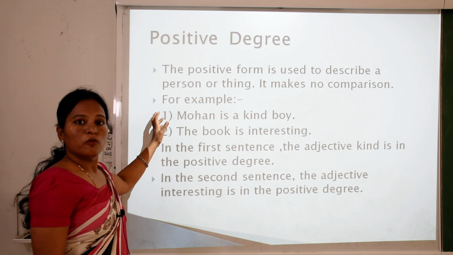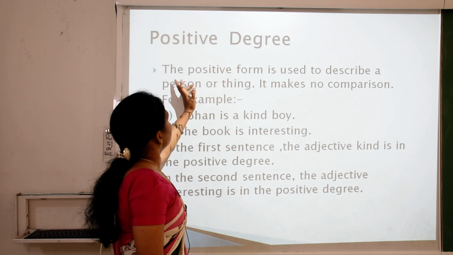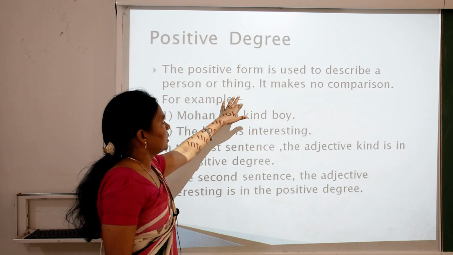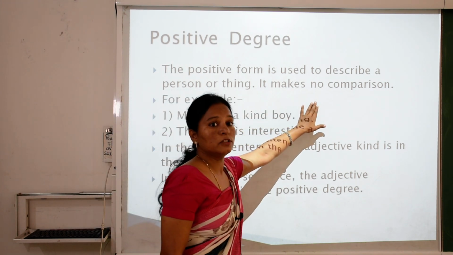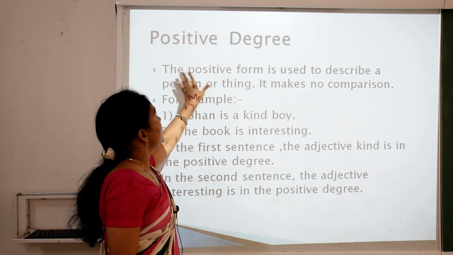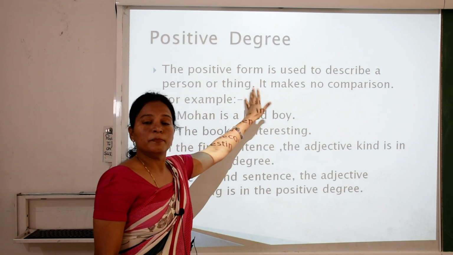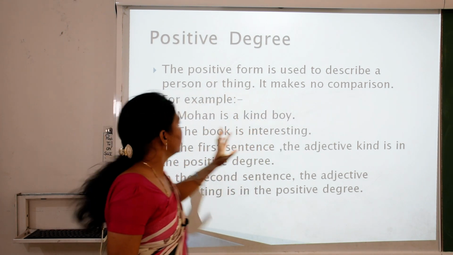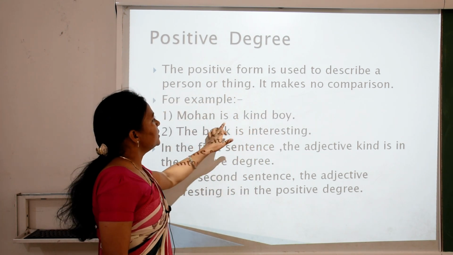Let's look into the first type of degrees, the positive degree. The positive form is used to describe a person or thing. It makes no comparison. So children, what is the positive degree? The positive form is used to describe a person, place, object. It makes no comparison. For example, Mohan is a kind boy.